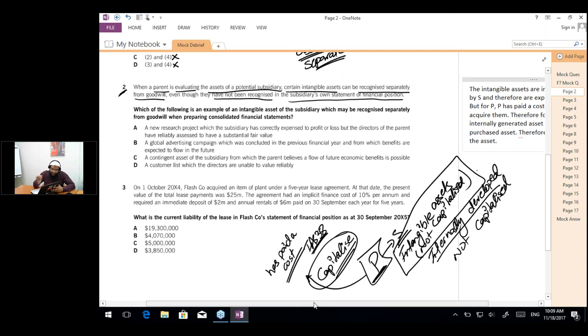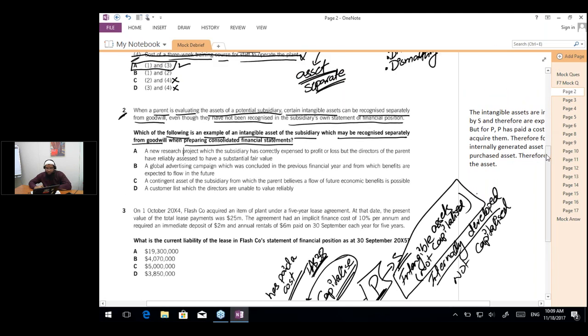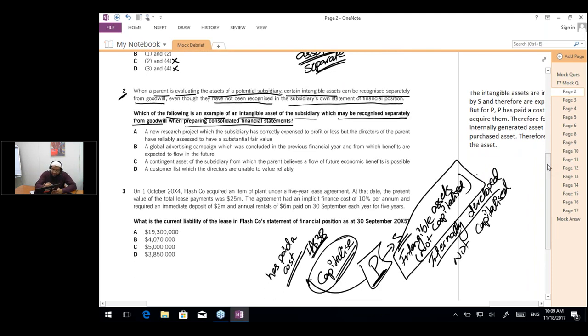Now let's see. The question says, which of the following is an example of an intangible asset of the subsidiary which may be recognized separately from goodwill when preparing the consolidated financial statements? Okay, so the example is in A. The question says that a new research project which the subsidiary has correctly expensed to profit and loss, but the directors of the parent have reliably assessed to have a substantial fair value.